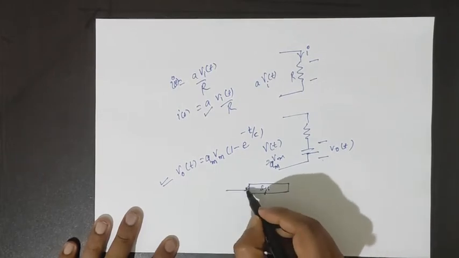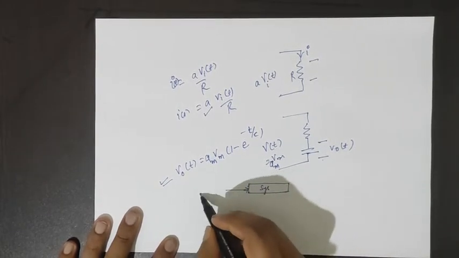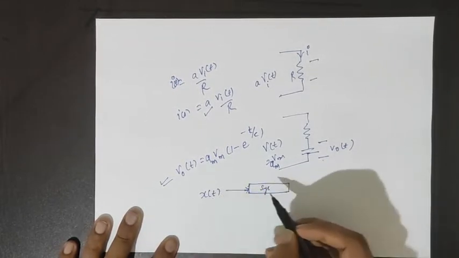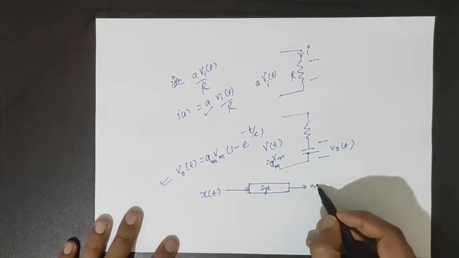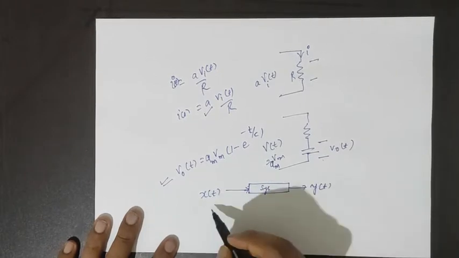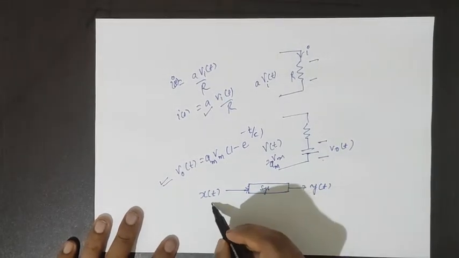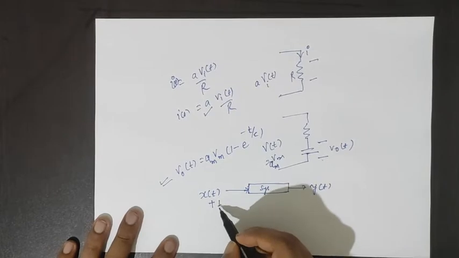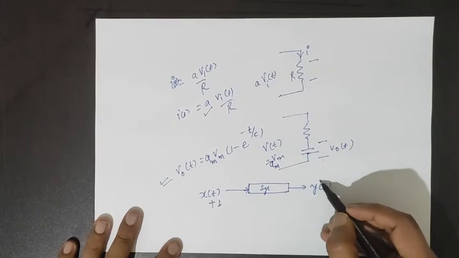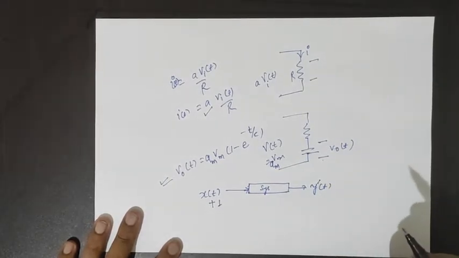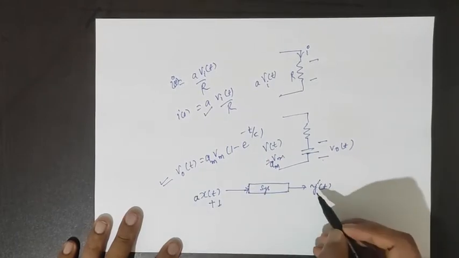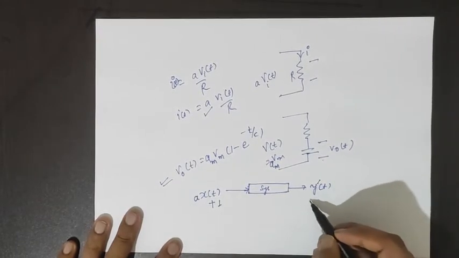One thing to note is that, suppose for an input x(t), the output is y(t). Now suppose you add a constant to the input, and let's say y dash is the new output. Now if you scale the input, you will definitely not get the same output.